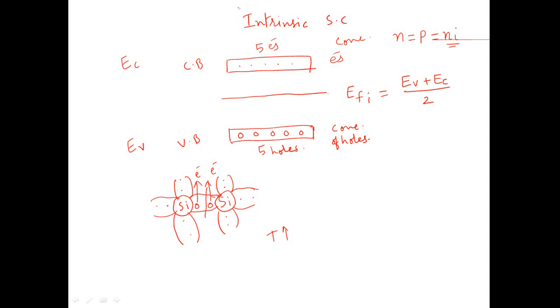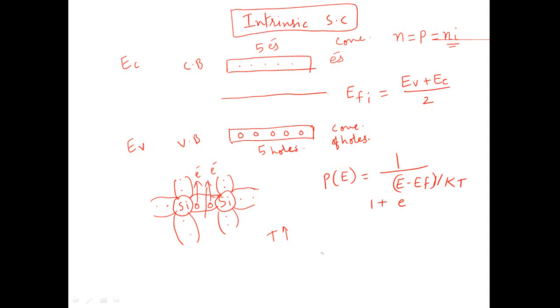Now we will see the behavior of this intrinsic semiconductor with the effect of temperature, using the probability distribution function P of E, which is equal to 1 upon 1 plus e raised to the power (E minus EF) by kT.